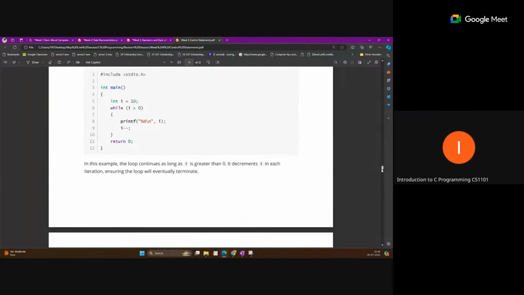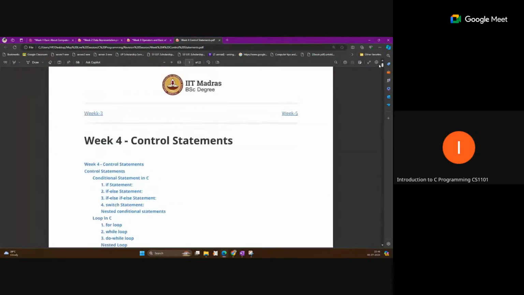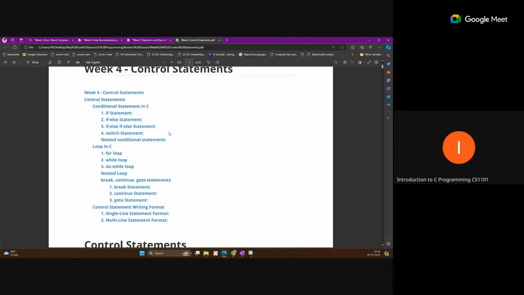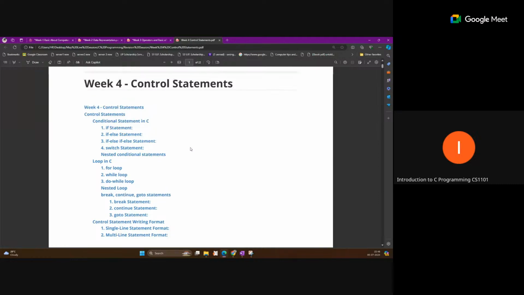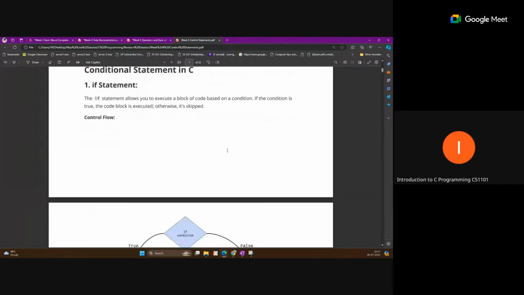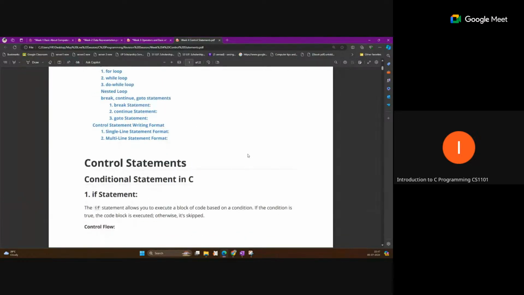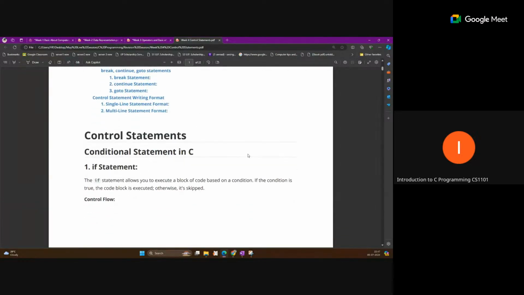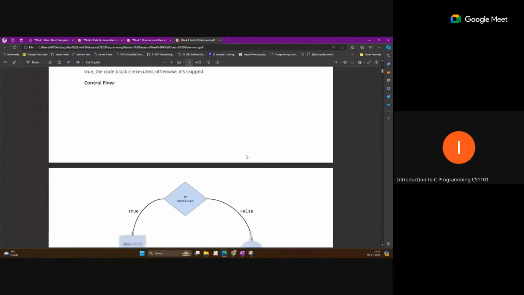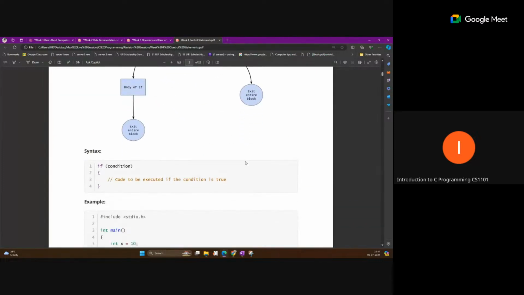So big 4 is basically control statement where you should know the syntax of the loops and working of the loops. Okay, so how the loops are defined, how the loops actually work, so that you should know properly. And conditional statements. So here in the first topic we have this conditional statement. In the fourth week you will definitely get coding based questions. So that program script will be given and you have to run the code manually and then you will get the output. In between, this break and continue is also coming in the loop that I'll discuss.